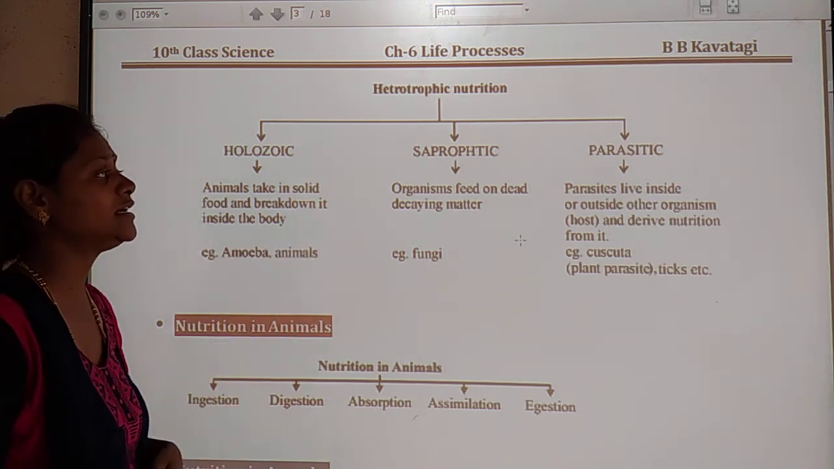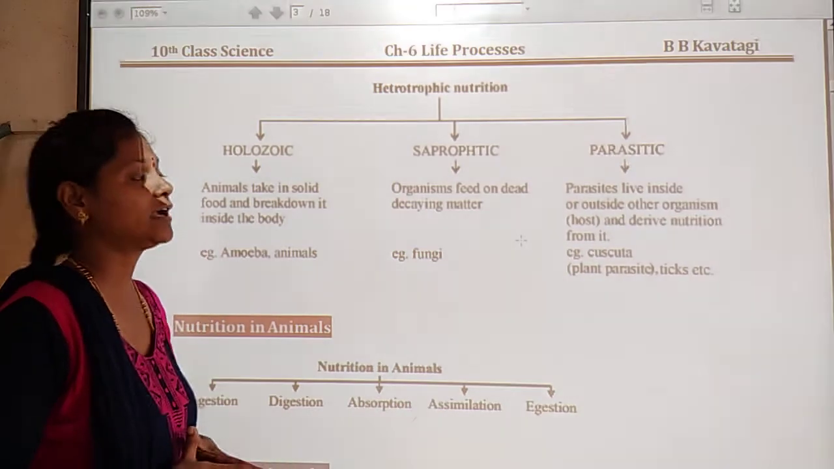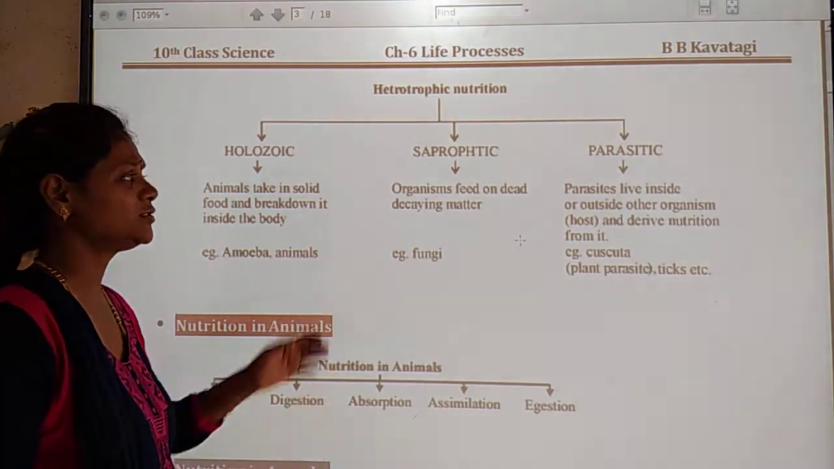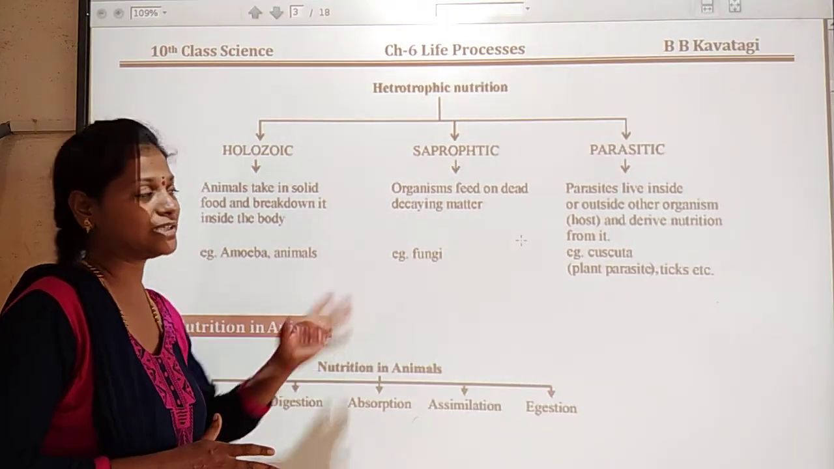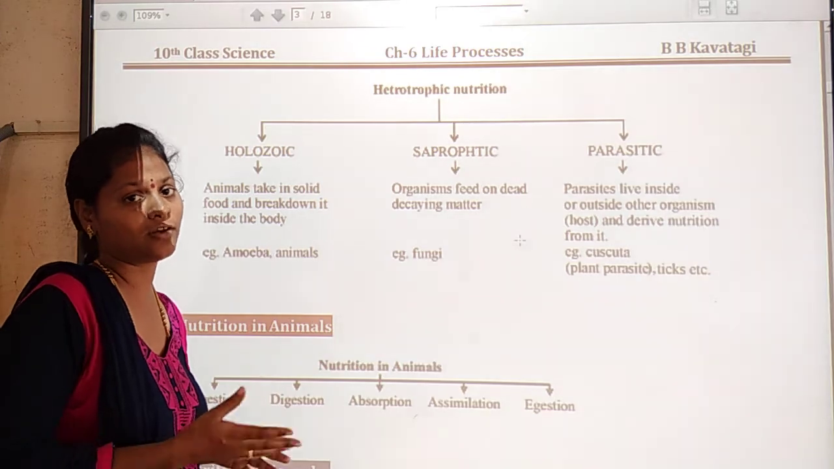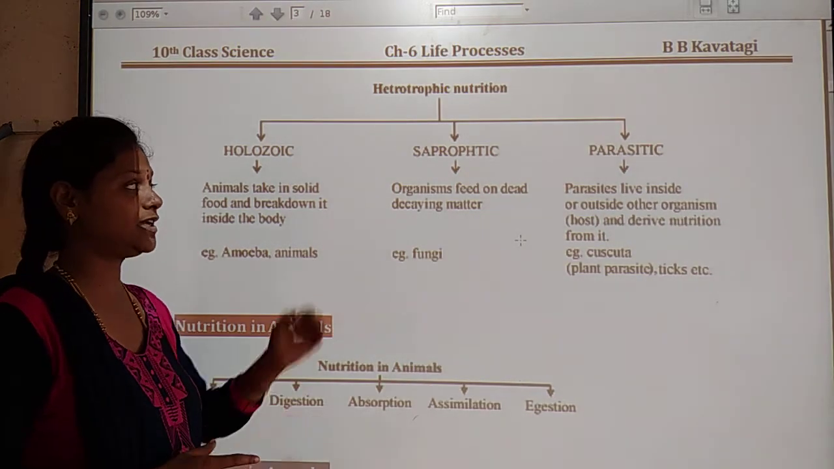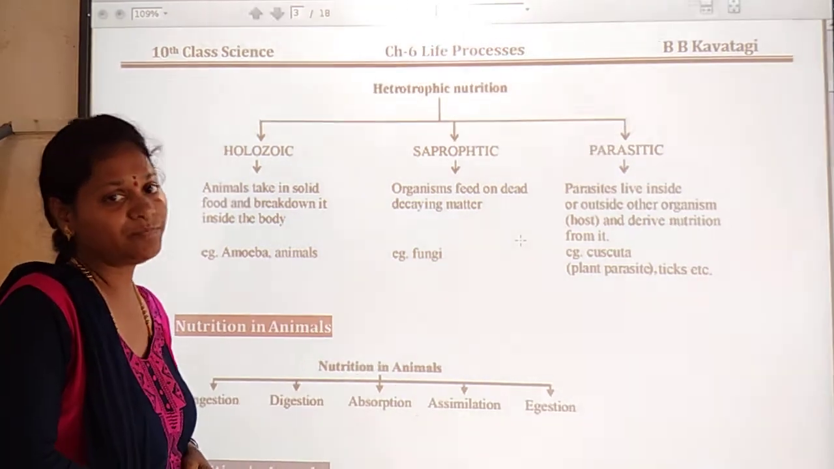Okay, so the next one is saprophytic. What is meant by saprophytic? Here organisms feed on dead decaying matter. So some microorganisms are present in the decaying matter of dead animals or plants. ಸತ್ತ ಪ್ರಾಣಿಗಳ ದೇಹದಲ್ಲಿ ಬೆಳೀತಕ್ಕಂತ ಜೀವಿಗಳಿಗೆ ಏನಂತ ಕರಿತೀವಿ? Saprophytic ಅಂತ ಕರಿತೀವಿ. For example, fungi.